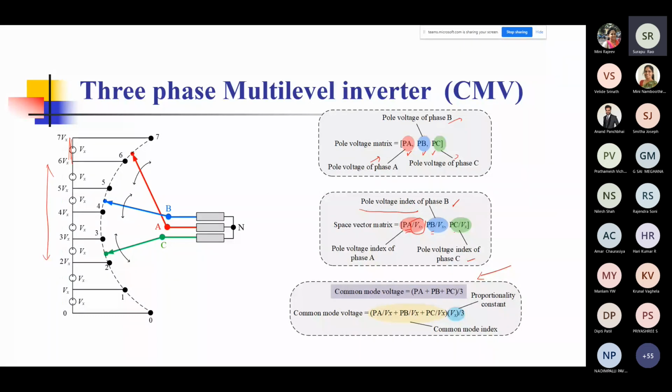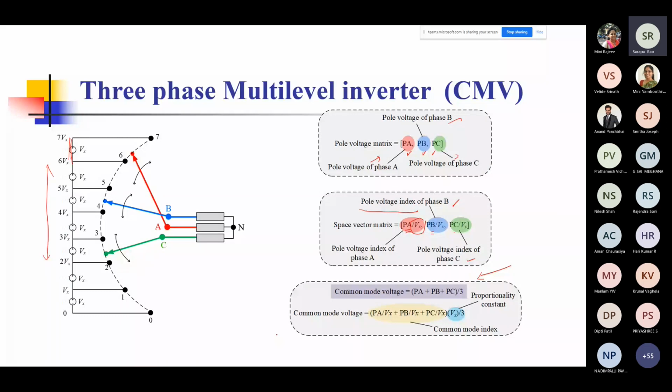These inverters usually have a transformer to basically step up or step down their voltages. But because of the bulkiness of the transformer, people are now trying to build what are called transformer-less systems. The common mode voltage, which actually causes a leakage current to flow in the system, is now becoming prominent because there is no transformer. So there is no breaking of the path of this leakage current. This leakage current would flow. So special precaution is required to reduce or eliminate the leakage current, and that's why there is a need to understand this.